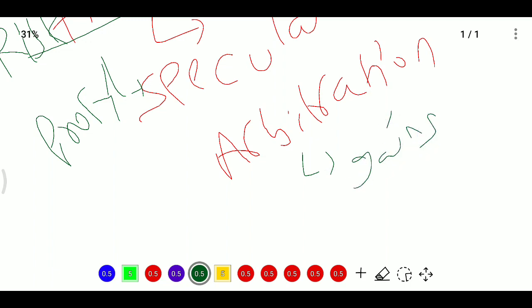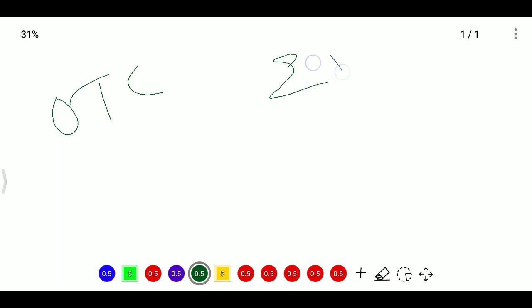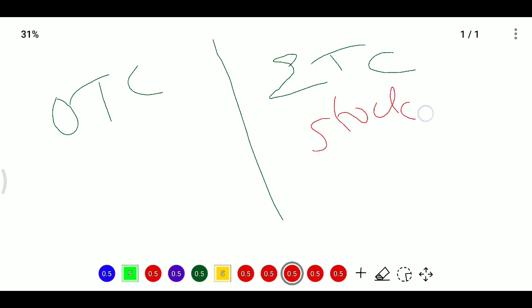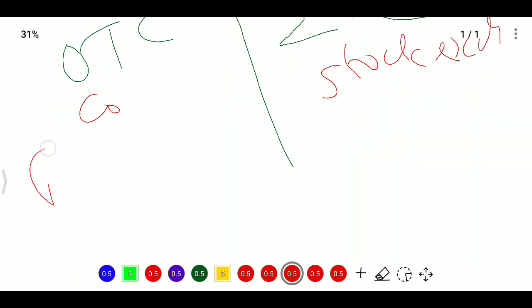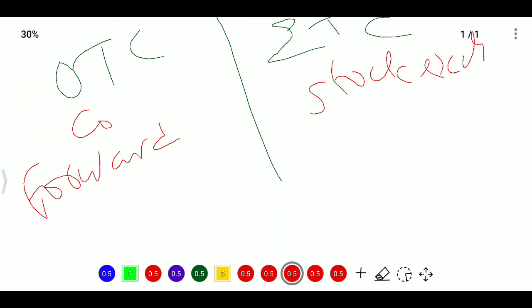All the derivatives in the market can be grouped into two categories: OTC contracts and exchange traded contracts. Exchange traded contracts are traded through a stock exchange. OTC means over the counter. Contracts like forwards, swaps, swaptions, CDS, etc. are not available on exchanges like NSE, BSE or the New York Stock Exchange.